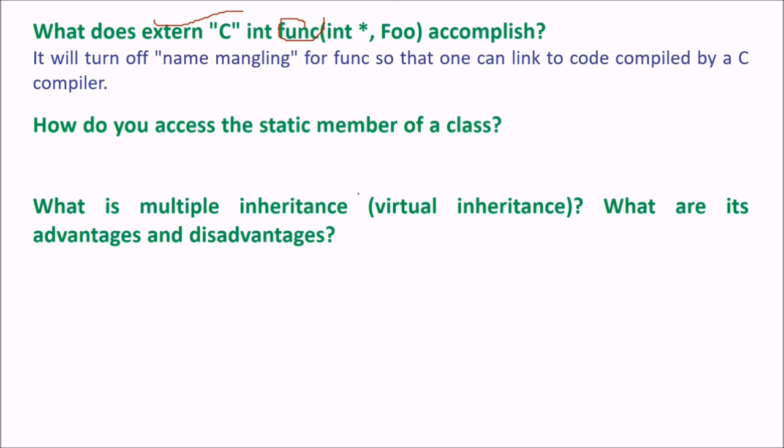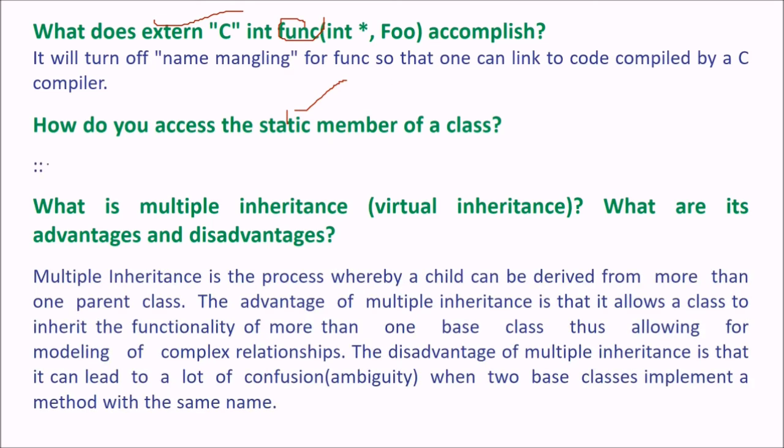How do you access the static member of a class? Will you use the class name? The answer is, let us see the answer. It will be through the scope resolution operator. Sorry, you use this directly. You can call this. You don't have to call these members through your object. You can easily do it by directly calling from the class name.